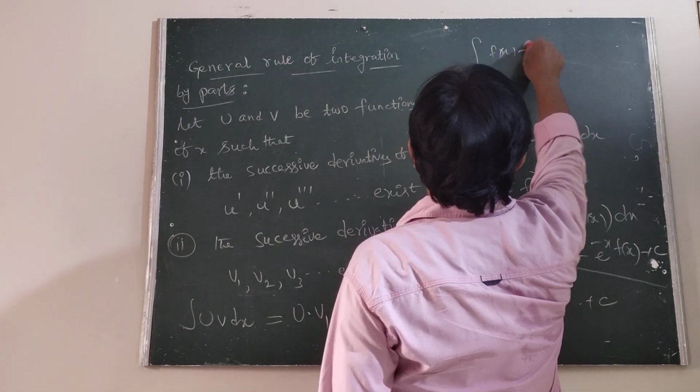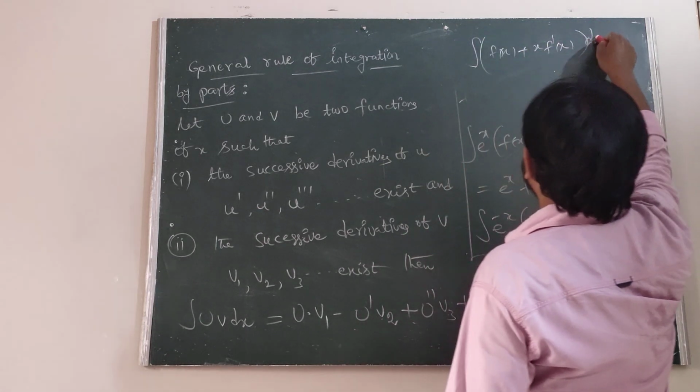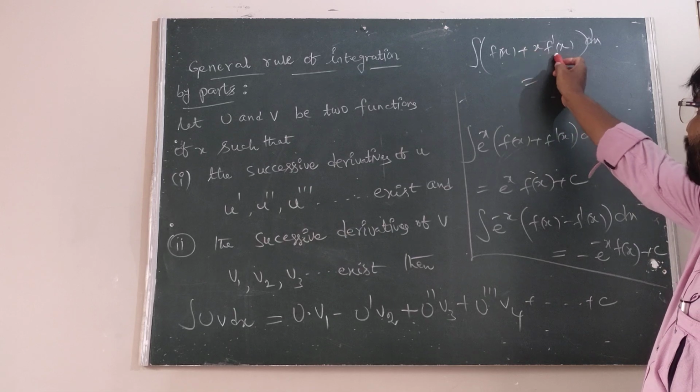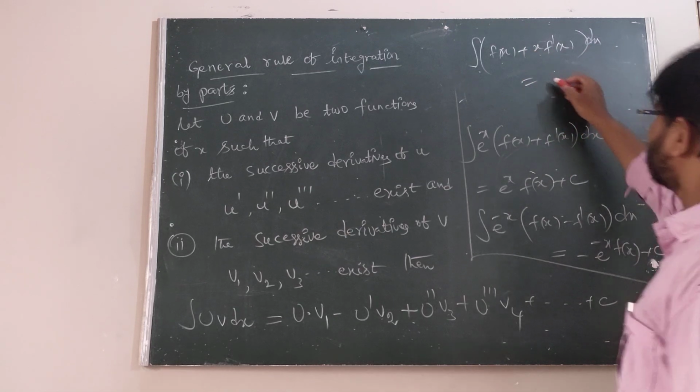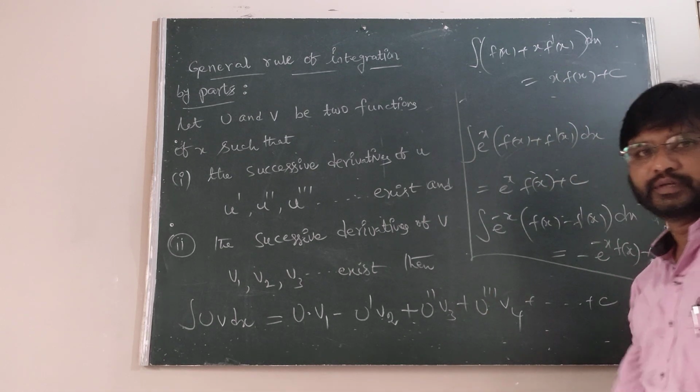Then the integral of f of x plus x into f dash of x dx is equal to x into f of x plus c.